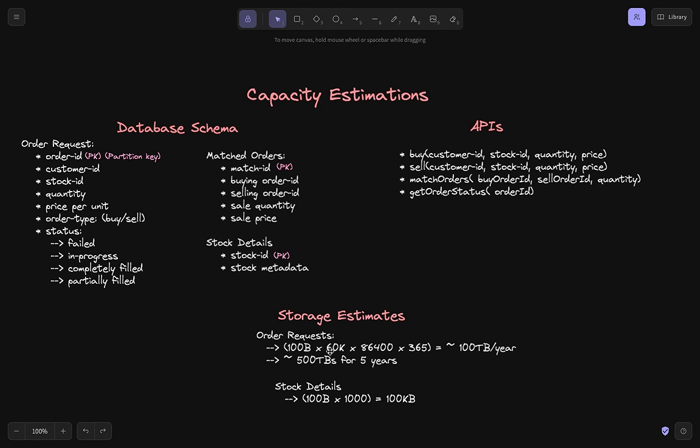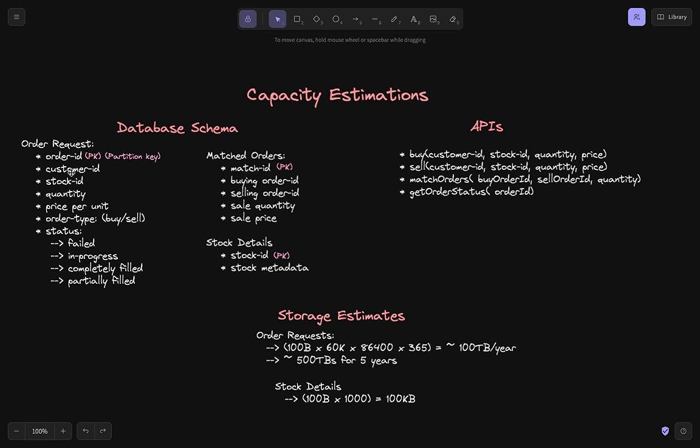Okay, so let's start with the database schema and cover each of these tables one by one, right? At the start, we get an order request. An order request could be a buy order request or a sell order request, right? So an order request could have an order ID, which is our primary key. Let's come back later to why we have taken it as a partition key as well, right? So an order request has an order ID.